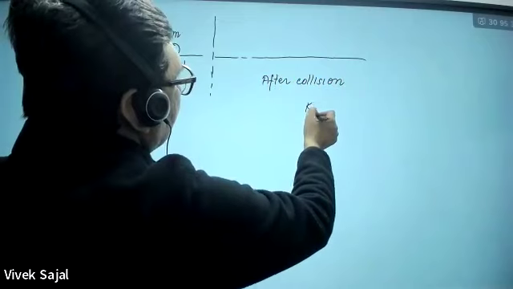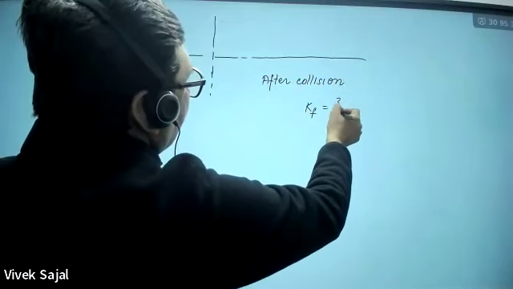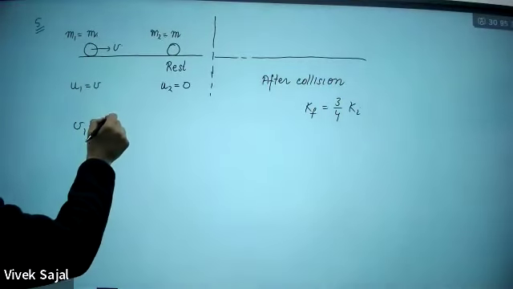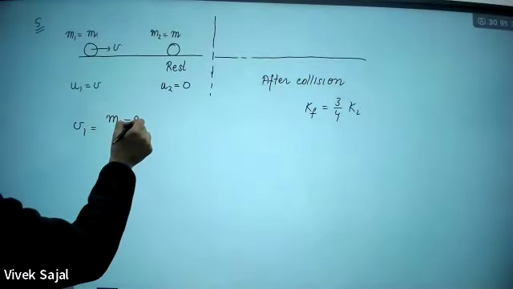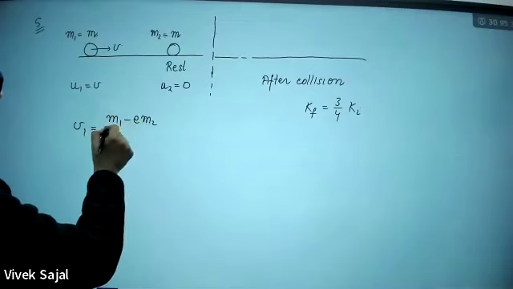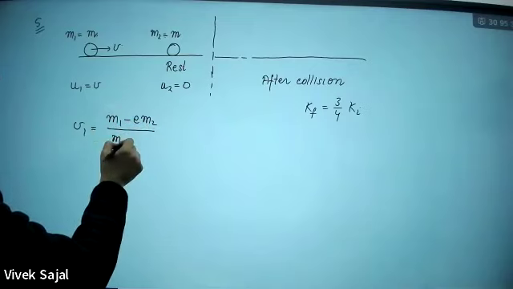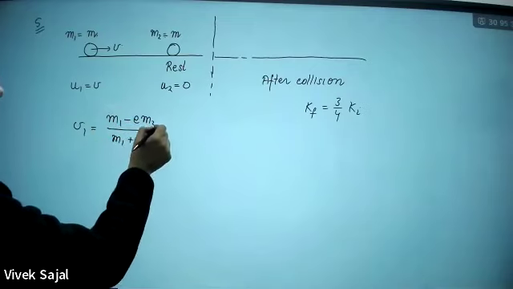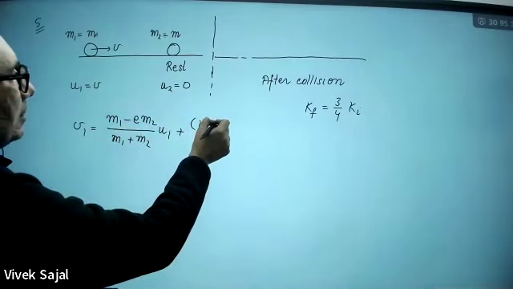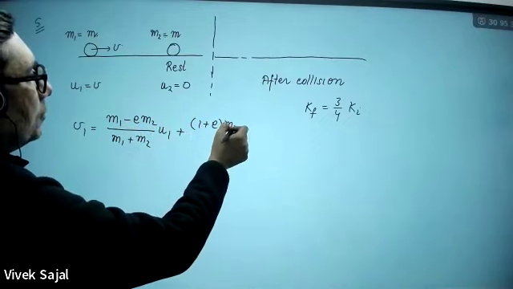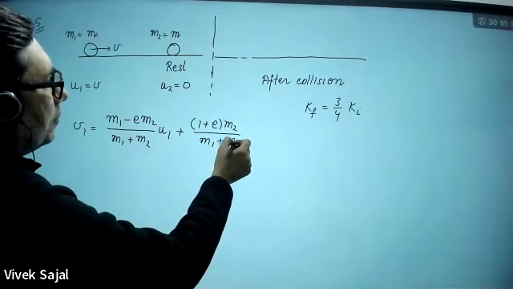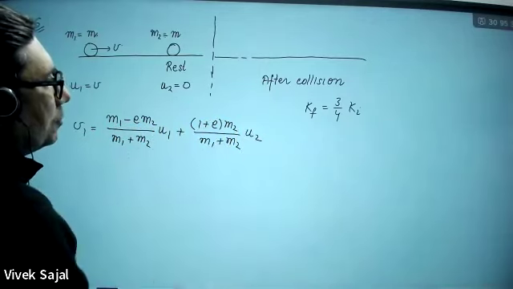And Kf is given 3 by 4 of Ki. So what will be V1? V1 will be (M1 minus E M2) divided by (M1 plus M2) into U1, where E is the coefficient of restitution, plus (1 plus E) M2 divided by (M1 plus M2) into U2.